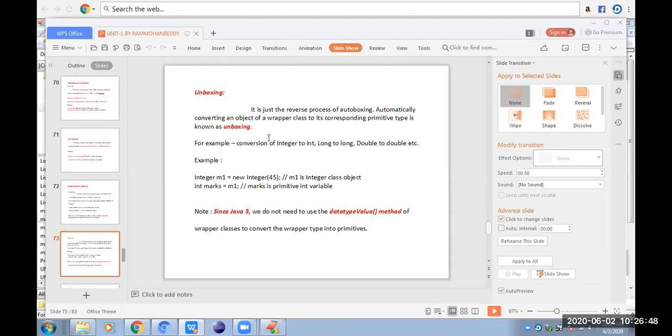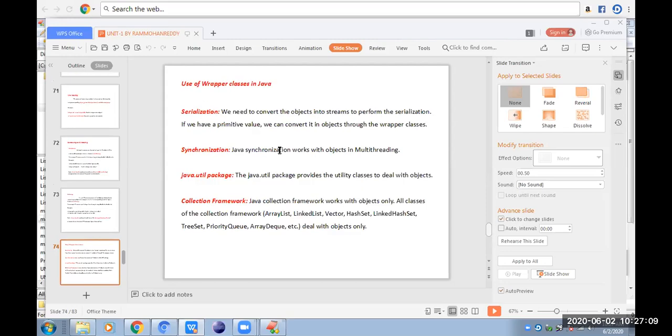Before Java 5, some methods were required, like the valueOf method or the data type's value method. But in later versions, there is no need to do any special things. Java directly supports the conversion from a primitive data type to an object, as well as from an object to a primitive data type. This is the small concept of wrapper classes.